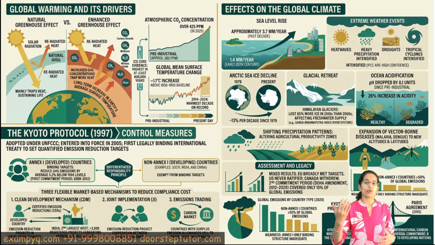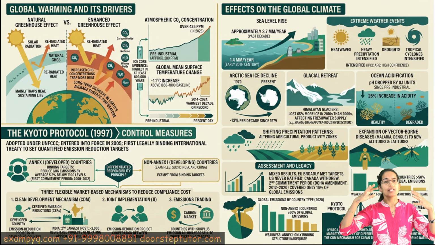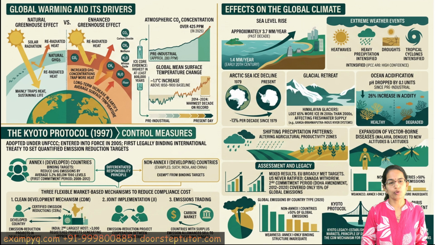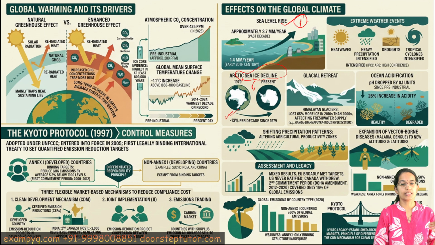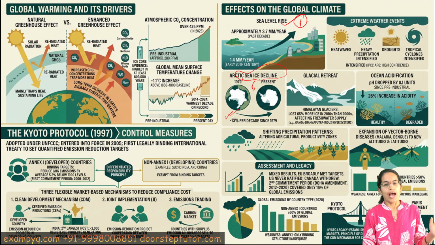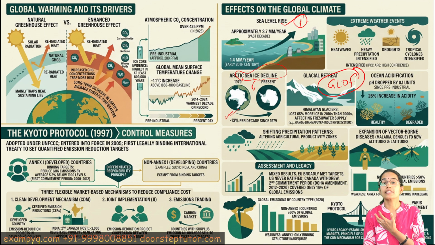Again, what is important to note is the impacts. As we know, what would happen when there is global warming? The glaciers would start to melt. So the first and foremost thing that we would see is the rise in the sea level. This means that the glaciers are reducing, so there is a decline in the ice cover. This is true for both the Arctic as well as the Antarctic. However, in the Arctic, we have seen a decadal loss of nearly 13%. As a result, the glaciers would turn into water and start to move down. This has also led to what is called GLOF, which is glacial lake outburst floods.